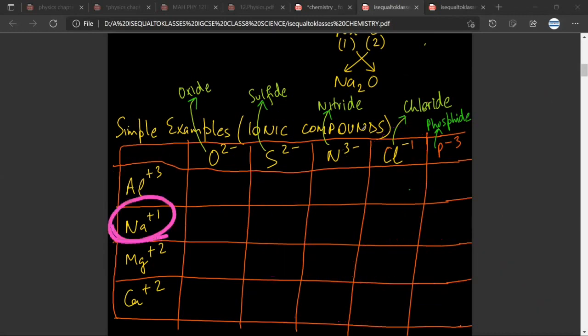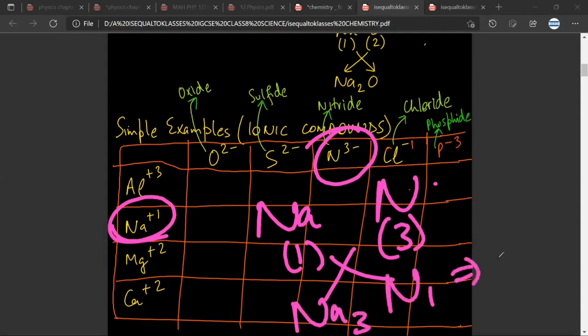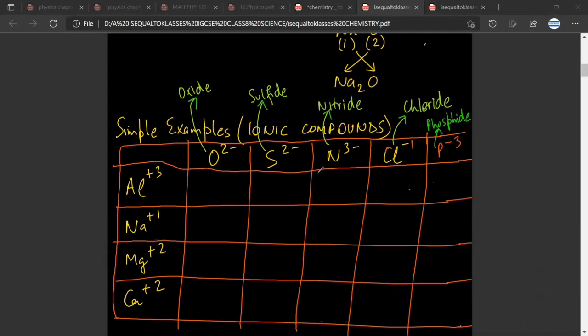Let us take sodium and nitrogen. Sodium is 1, nitrogen is 3. We do crisscross, Na3 and nitrogen 1. So this will be Na3N. Any doubt? No, sir. See, Mr. Satya, don't worry whether the compound will be formed or not. We just want to understand how the naming is done, how the formula is written. Any doubt here? No, sir.